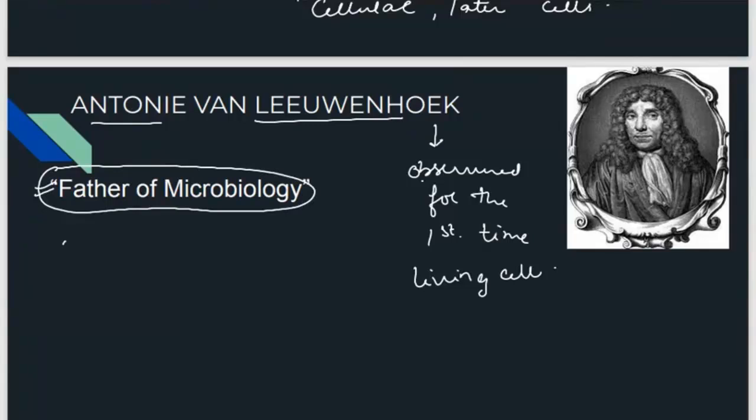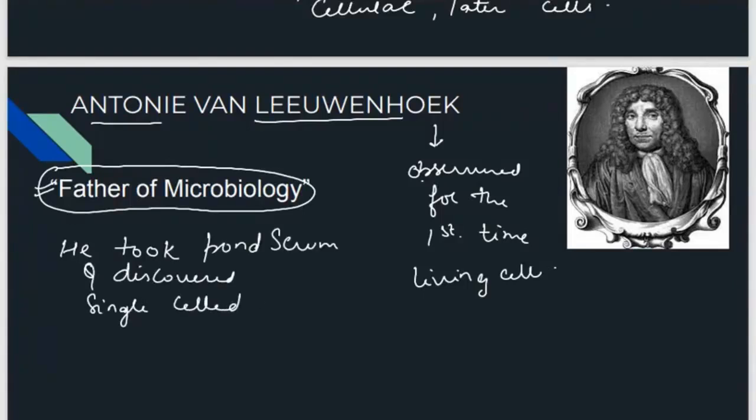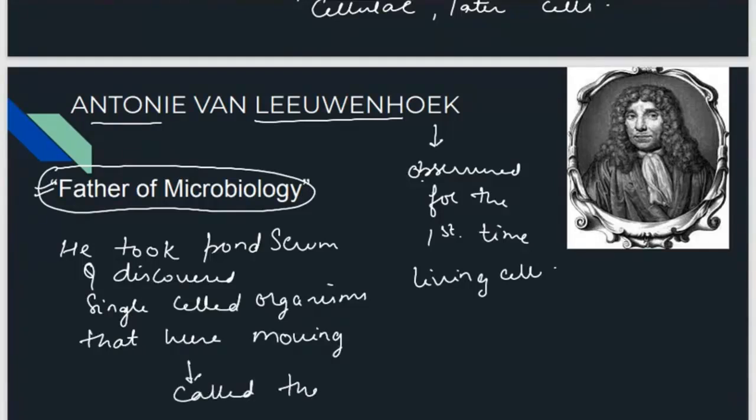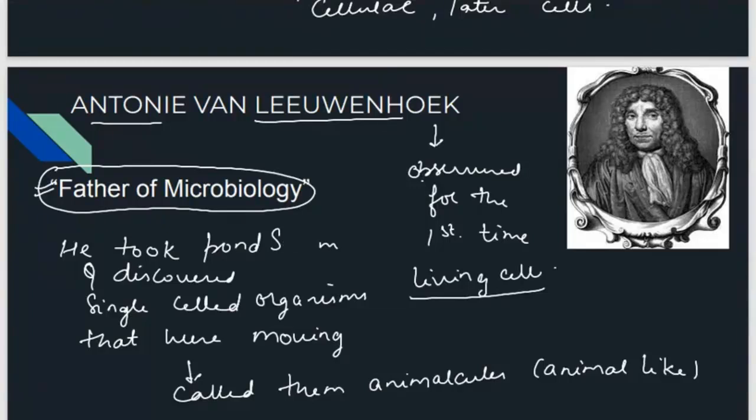He took pond scum and discovered single-celled organisms that were actually moving. He called them animalcules, meaning animal-like, because they were moving, and if they are moving, they are living. He observed the pond scum under a powerful microscope designed by him.